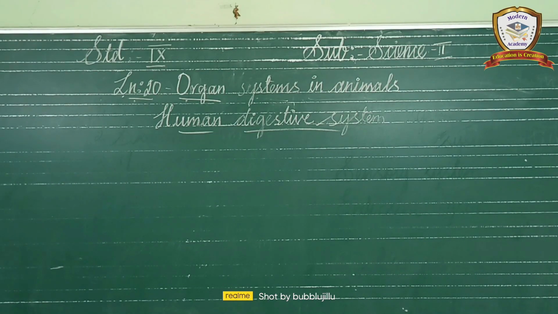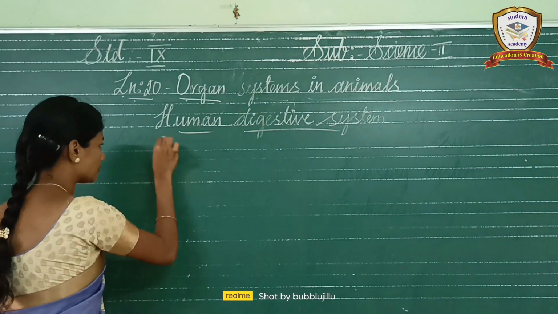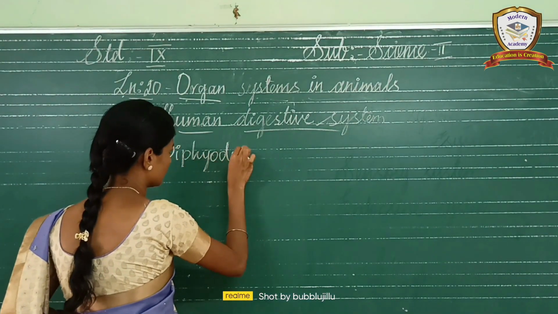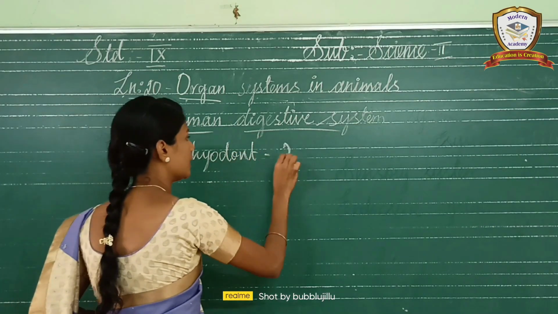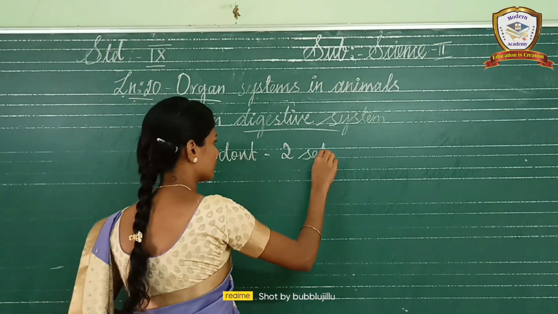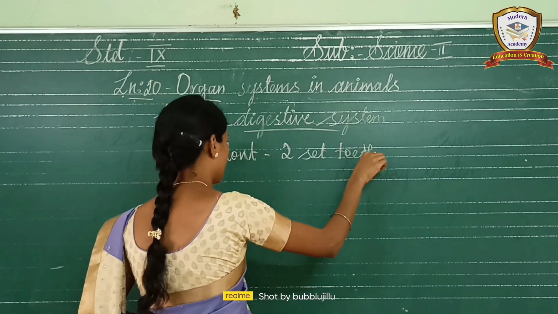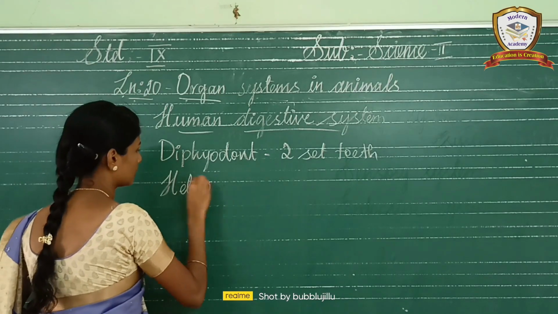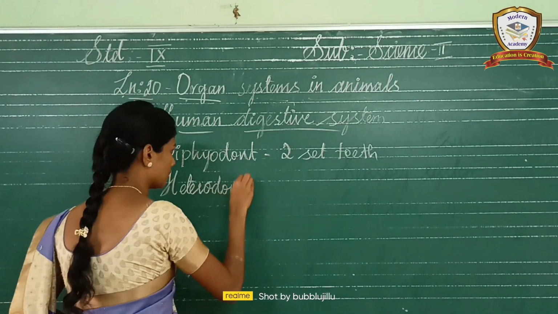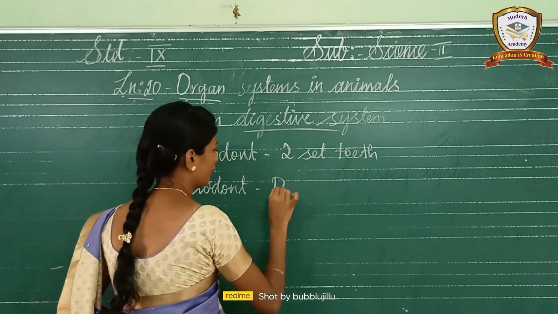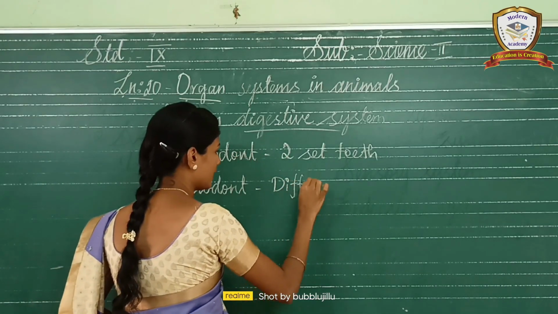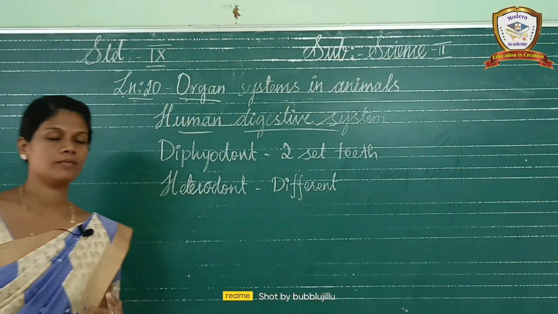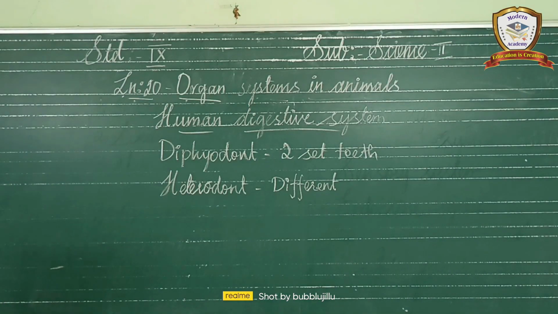So diphyodont teeth and heterodont teeth. What is diphyodont? Two sets of teeth. And heterodont means we have teeth of different shapes and different sizes. That is called heterodont dentition.